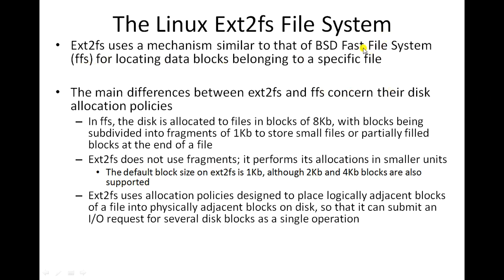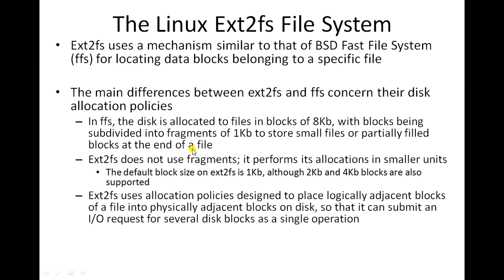FFS stands for fast file system that exists in BSD Unix. So ext2 file system has been derived from BSD fast file system, and it is used for locating data blocks that belong to a particular file.